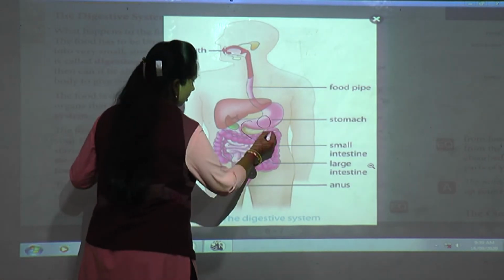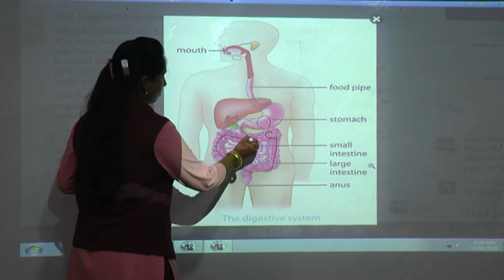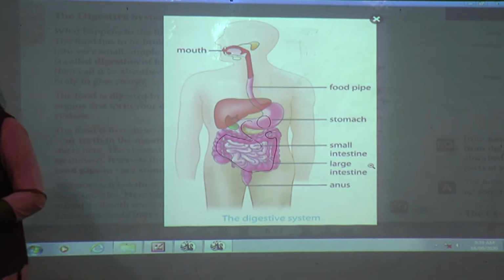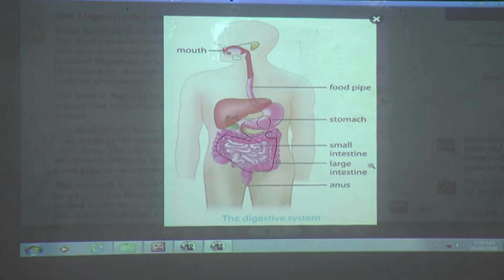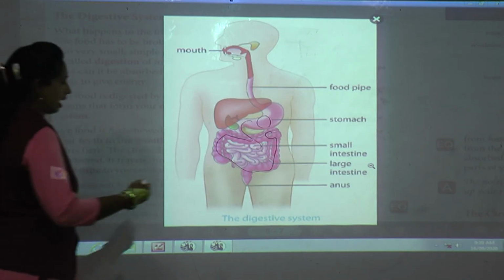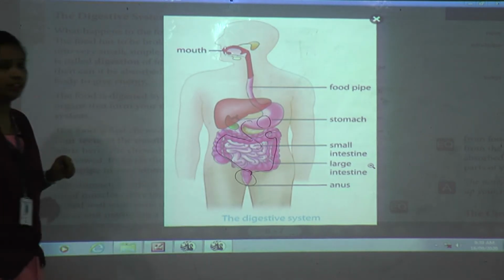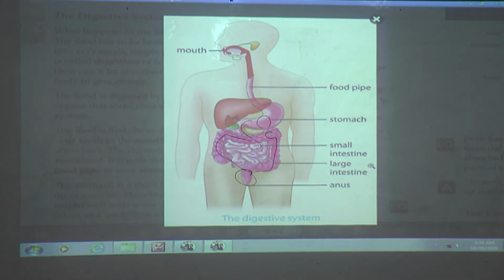See, this is the large intestine. Can you see? Yes, this is the large intestine. And water is absorbed and the waste is thrown out of your body through the anus. So whatever water and waste food is there, where does it go? Out of your body through the anus. Okay, clear? Yes, very good.